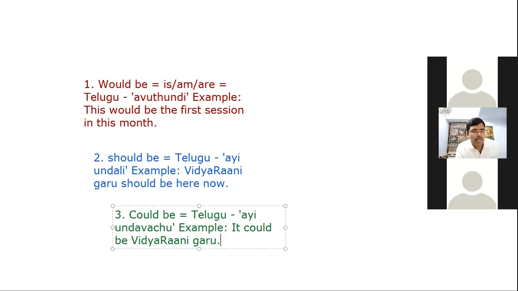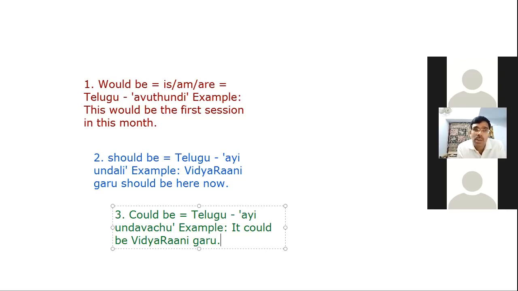Small difference. Maybe you can make a note of it if you want. For example, if one more person has joined the session just now, and if I say it would be Vidyarani garu, it means that I feel like it is Vidyarani garu. If I say it should be Vidyarani garu, then it means that I strongly believe that it is Vidyarani garu. I'm almost sure that it is Vidyarani garu. And if I say it could be Vidyarani garu, that means possibility.